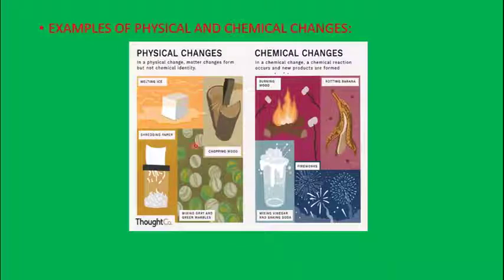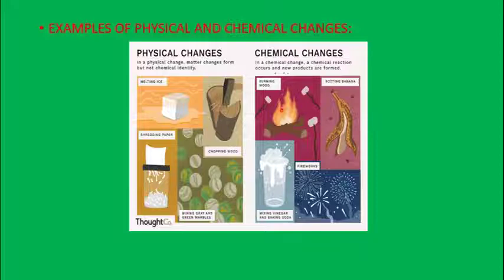Now look at these pictures. Here again you can see examples: melting of ice, chopping of wood, shredding of paper, and mixing of different colored marbles, grey and green and so on. All these are physical changes. So in a physical change, matter changes but it does not lose its chemical identity.